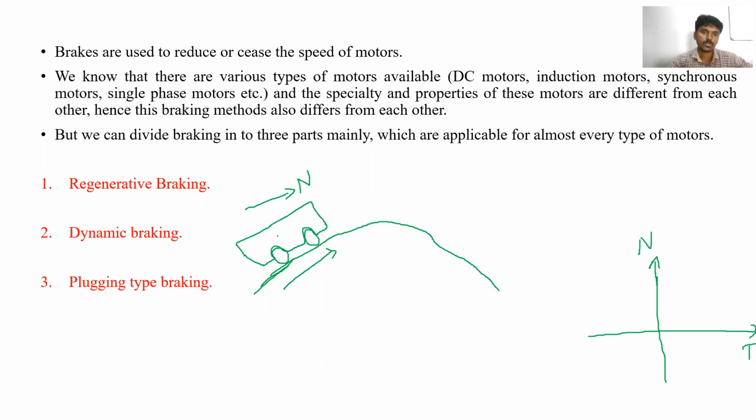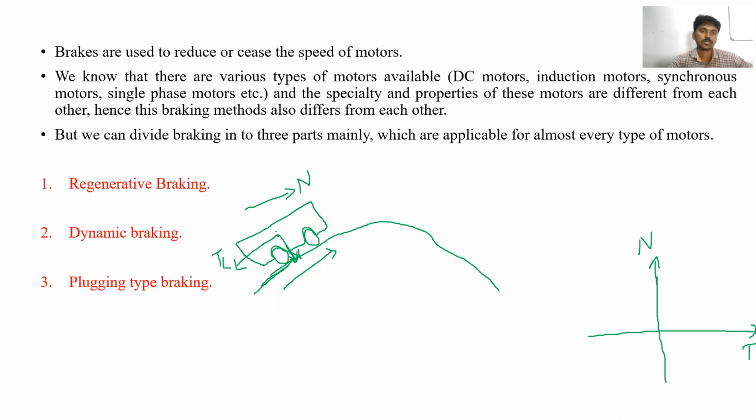Next, here the load torque is in this direction. The gravitational force is in this direction.